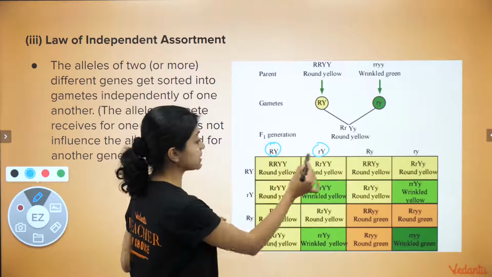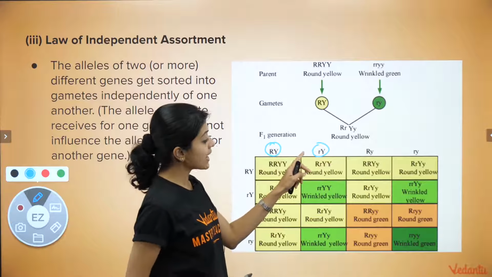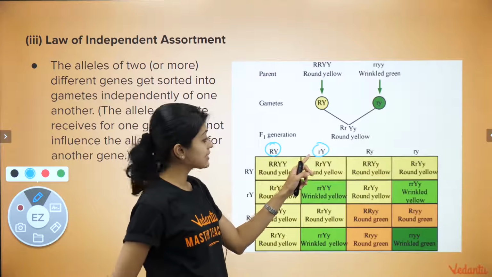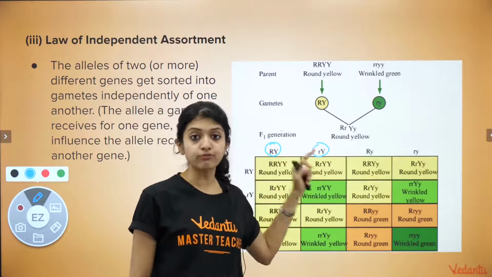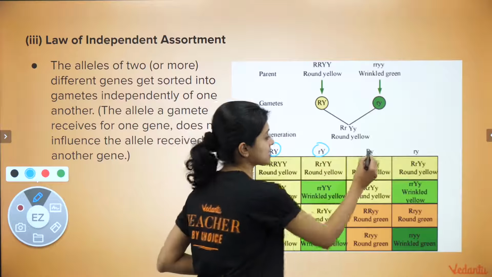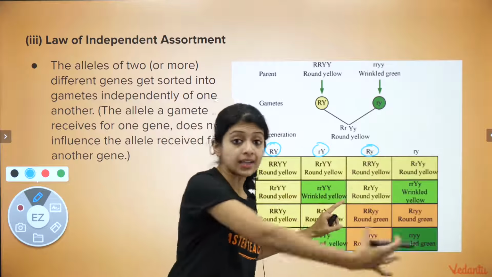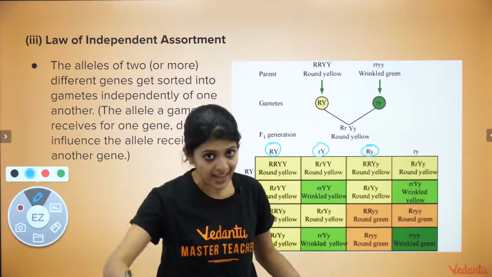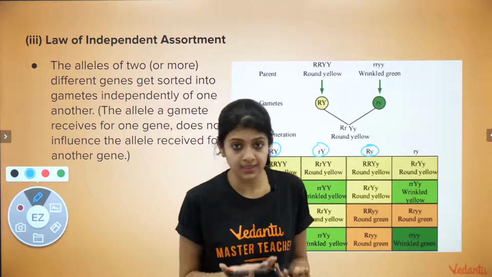There can be different combinations of them. Here, this gamete contains the recessive allele for one gene and the dominant allele for another gene. Here again, it's the same: dominant allele for one gene, the recessive allele for the other gene. Two unrelated genes, but we are studying the inheritance pattern of them together.